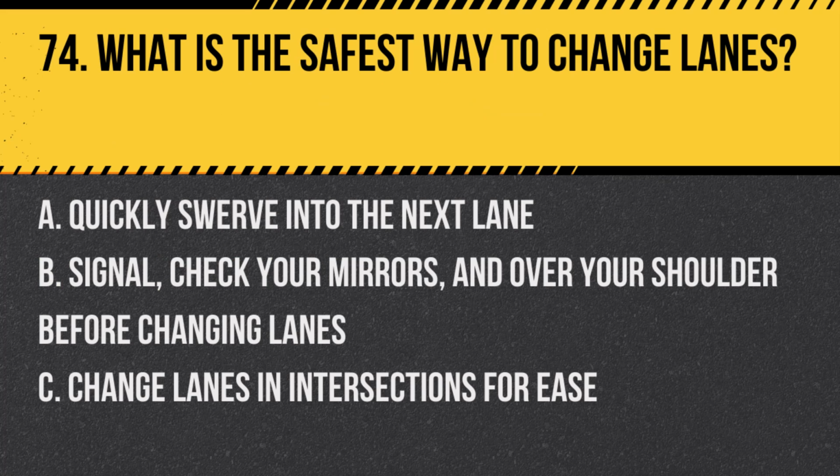Question 74. What is the safest way to change lanes? A. Quickly swerve into the next lane. B. Signal, check your mirrors and over your shoulder before changing lanes. C. Change lanes in intersections for ease. Answer. B. Signal, check your mirrors and over your shoulder before changing lanes. This ensures you are aware of your surroundings and can safely change lanes.